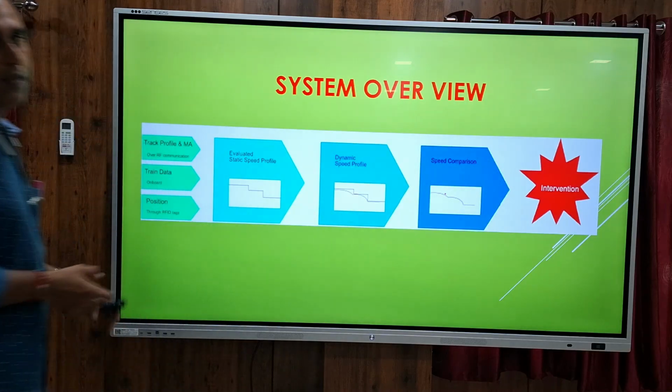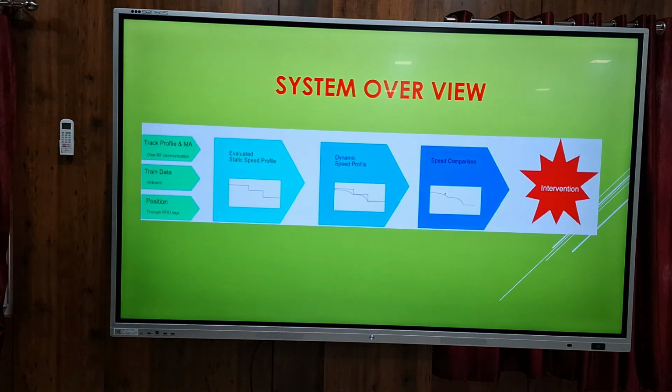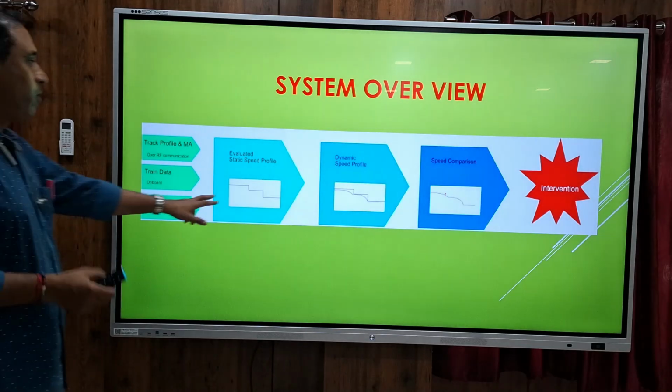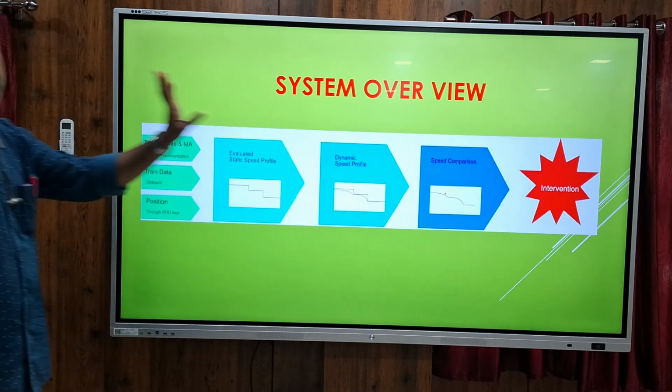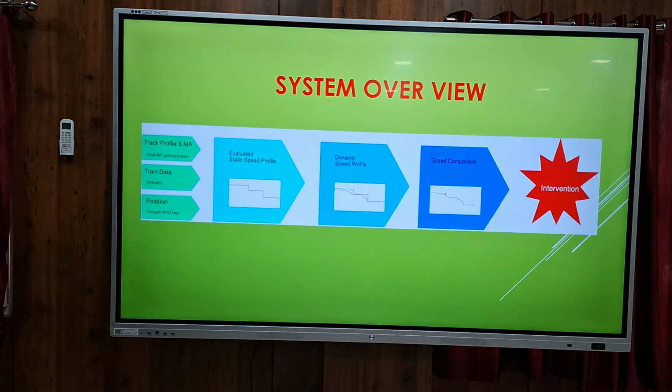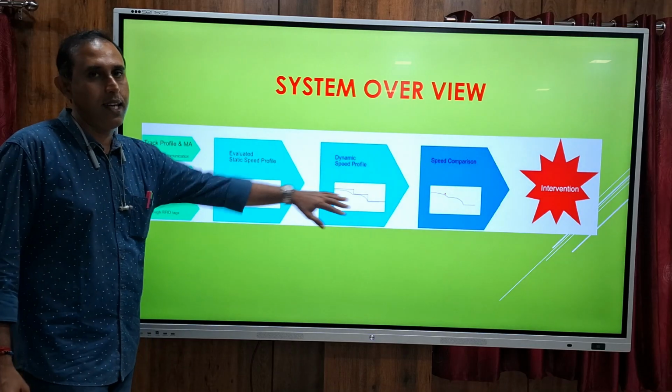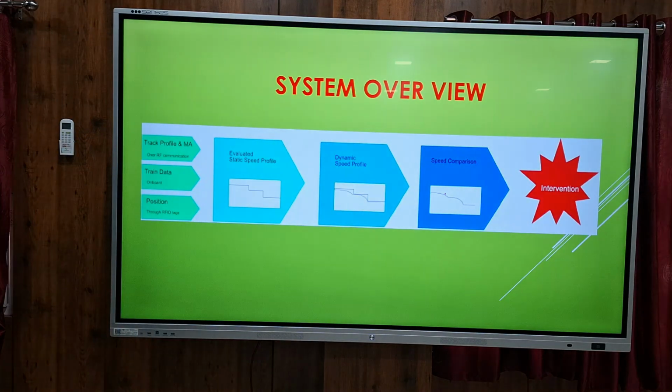These data will be compared. Both are by onboard KAVACH only, because it is the one that is moving. This comparison will take place. This is to show that this comparison is always taking place. Both are by onboard KAVACH only, not the stationary KAVACH.